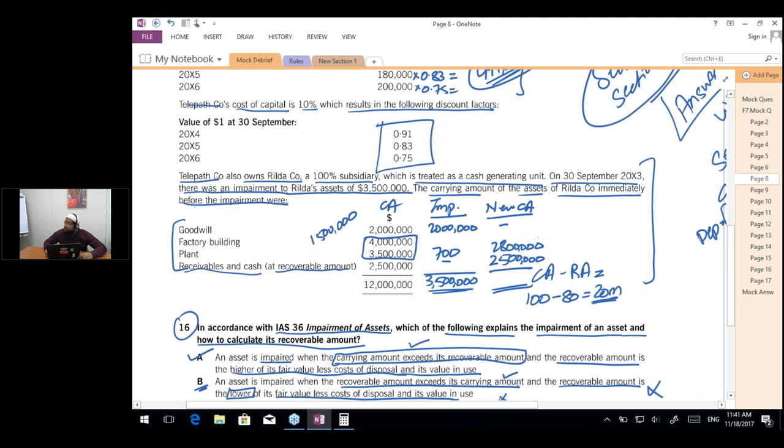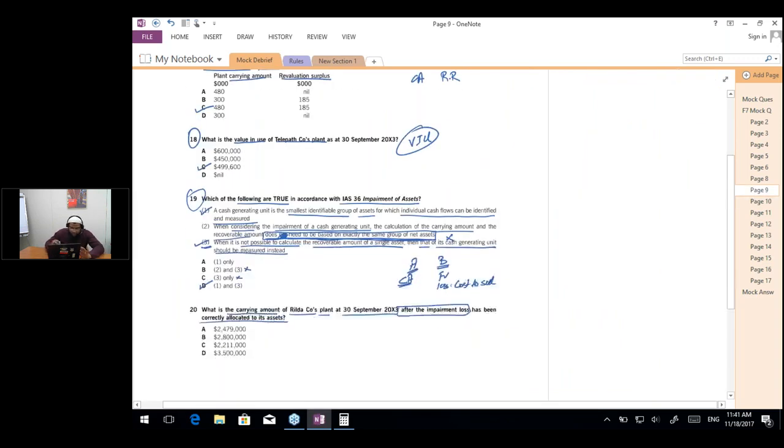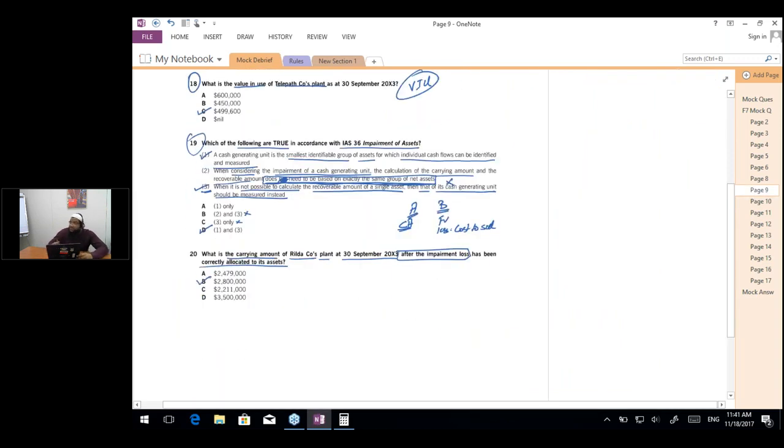Ahmed Junaid is saying, please repeat the sequence. Ahmed, first the impairment is recorded in goodwill, and then obviously impaired asset, and then prorate. Goodwill, obviously impaired asset, and then prorate. This is the sequence that you have to follow. Yes, Neeraj is right. So the answer is going to be 800,000, which is B in this case. So the right answer is B for question number 20.